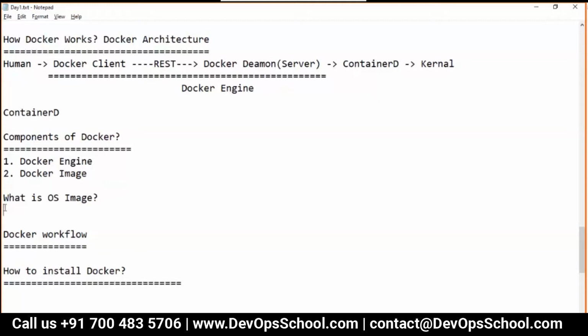Would anyone like to copy the answer to this? Yeah, it's an OS installed in a drive. So if you have a copy of that drive, that's an OS image, right?